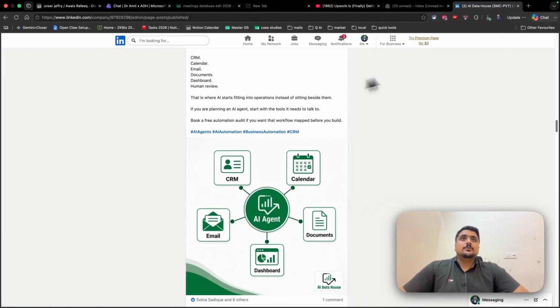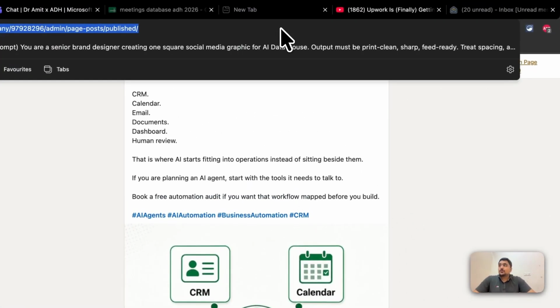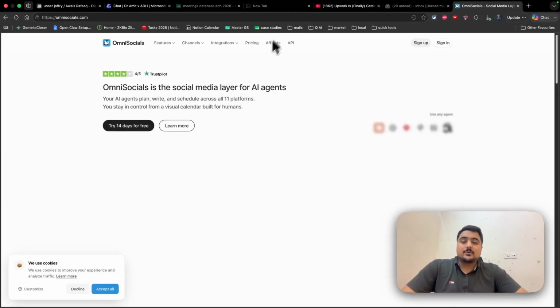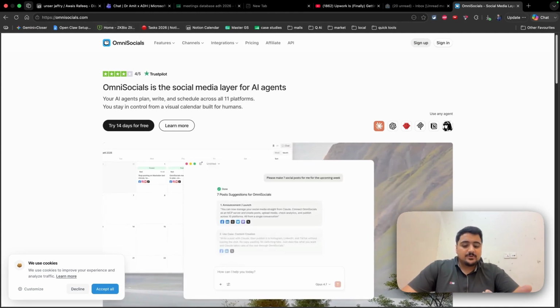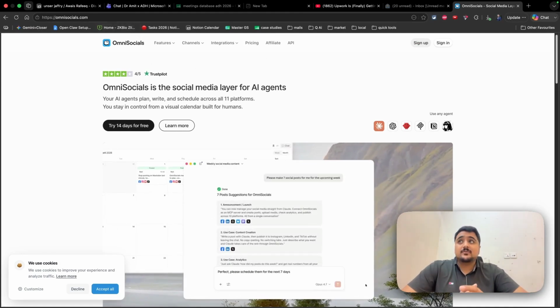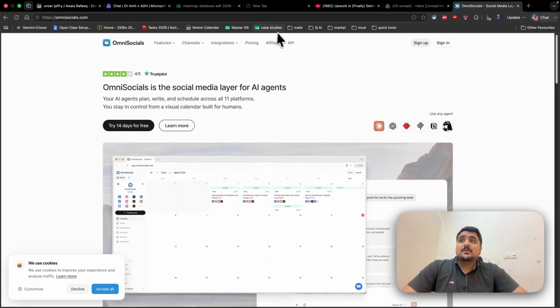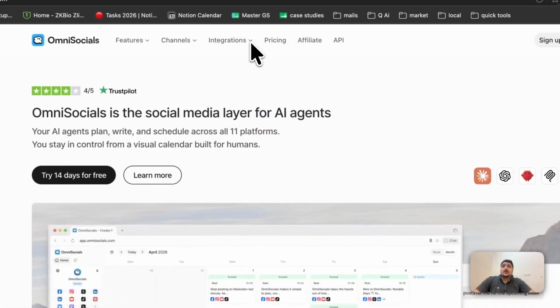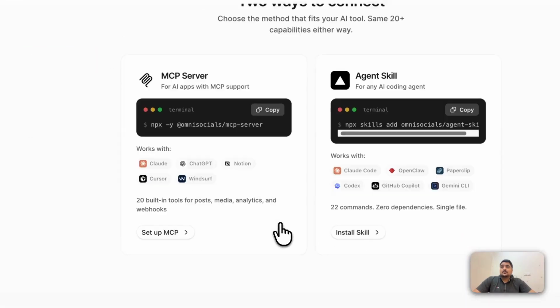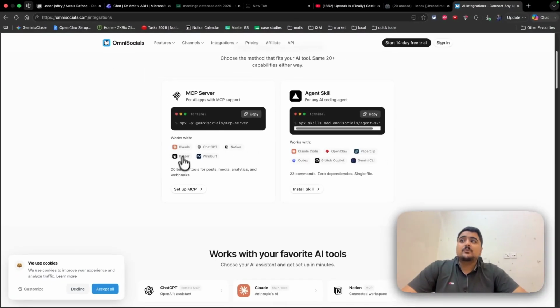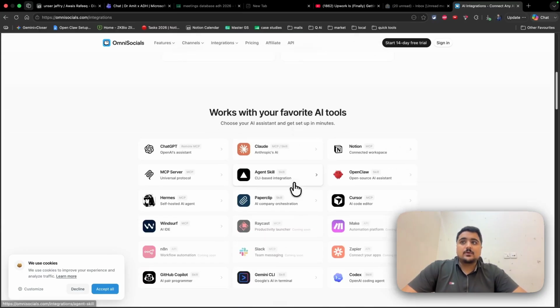Now let me show you this tool that is called Omni Socials, and how to connect it. What are the benefits? For social media scheduling, there are many tools in the market. There are Omni Social, there is Buffer, and there are some others available as well. For this one, the benefit is they also provide API, and they also provide MCP. So for example, if I go here in all integrations, you can see they are providing MCP for Claude, that you can connect with Claude, you can connect with OpenClaw, and all of these tools.